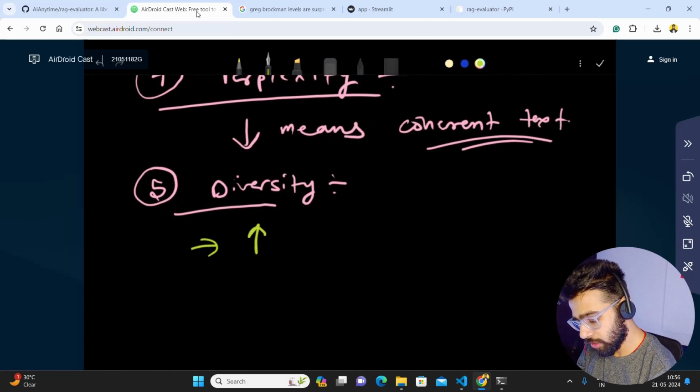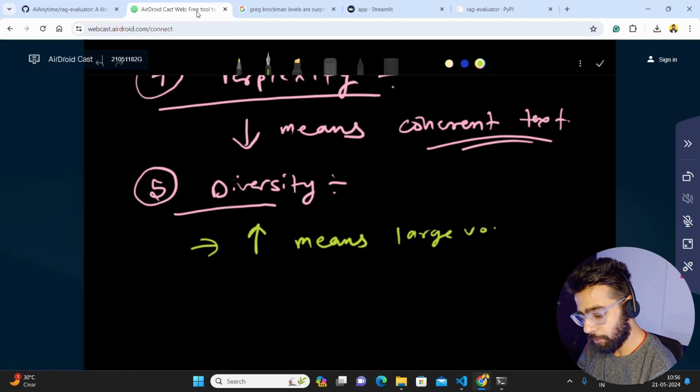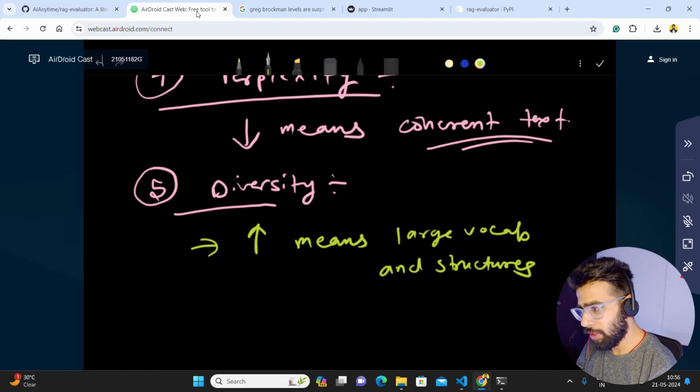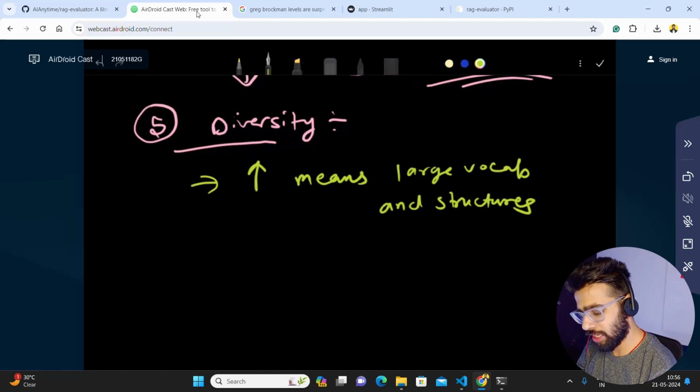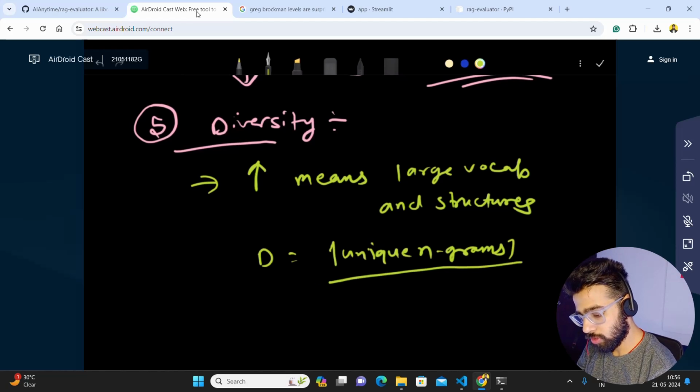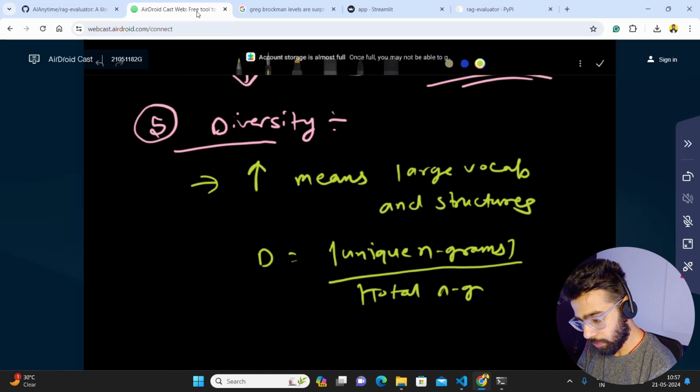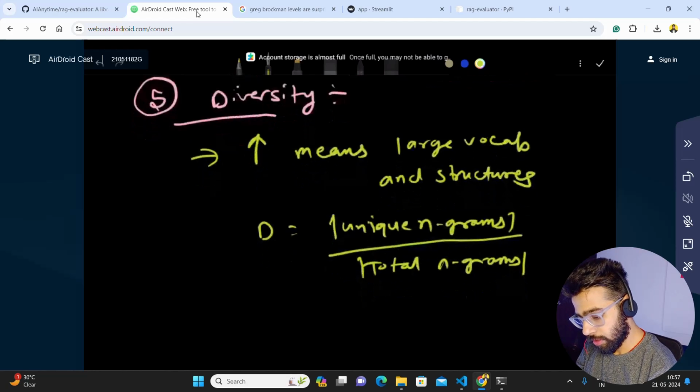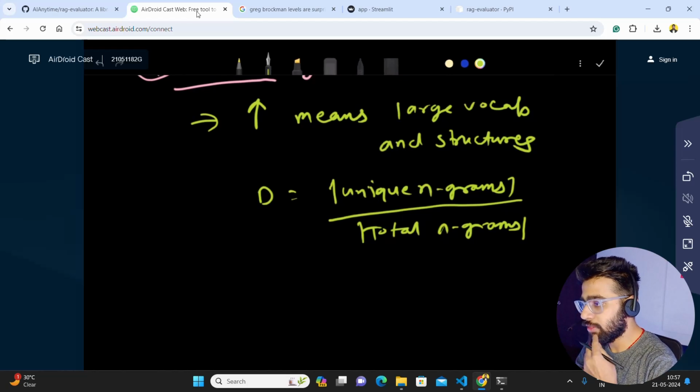If this is higher, it means large vocab. This is how you imagine it, and structures. So I'm also going to write structures, and this might be important. Diversity is very simple to define, guys. If D is diversity, then it should be unique n-grams divided by total n-grams. That's how we define diversity, right?